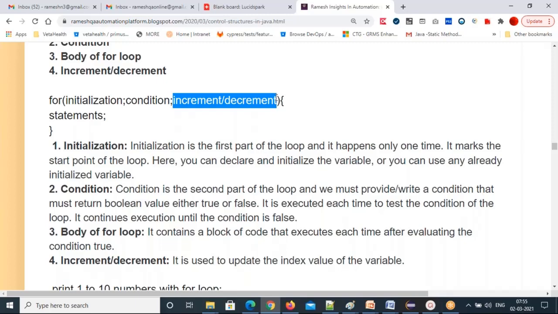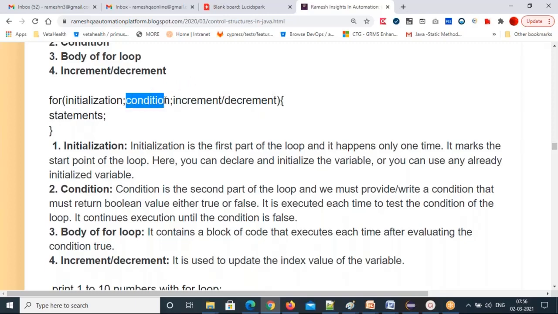Once the body is executed, finally it first updates the variable value, then control will pass to the condition, then statements, then increment or decrement, again condition. It keeps checking the condition. If true, it comes inside and the statements will execute in the body, then goes to the increment or decrement part. Again you will get a new value, again go to the condition.